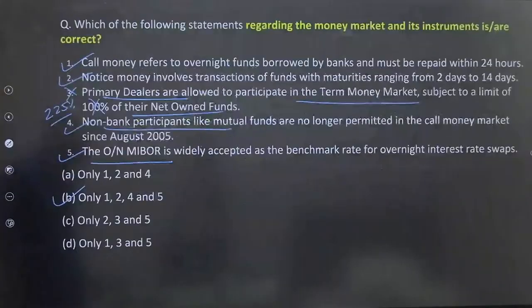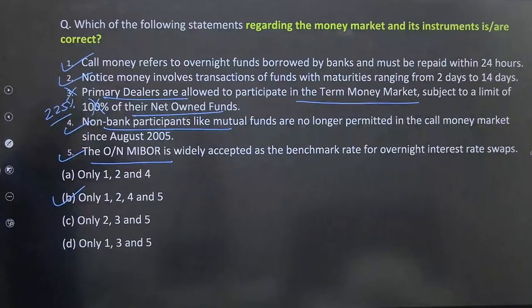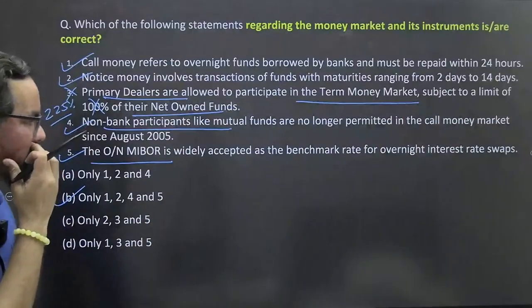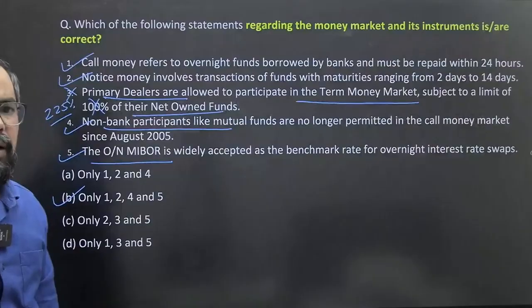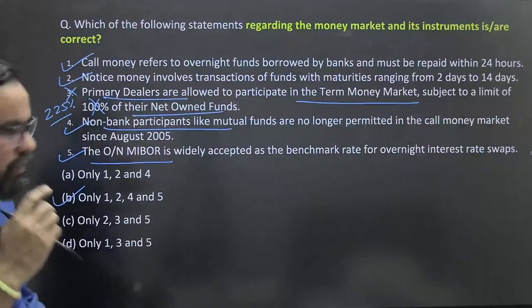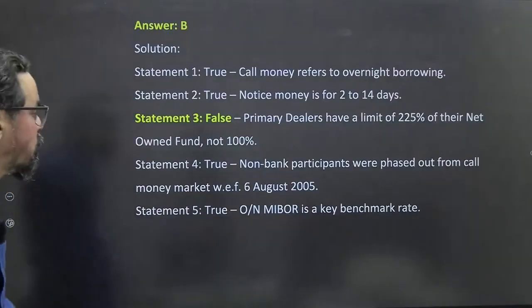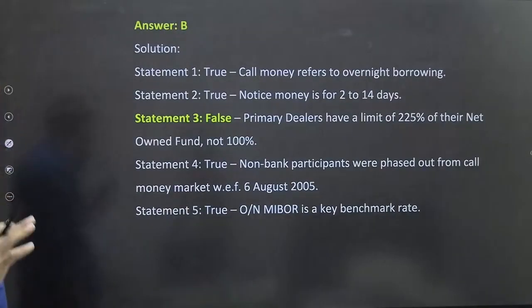Why are you guys mentioning A? 1, 2, 4, no, this 1 to 5 is also right. 5 is also right. This is still available as the benchmark overnight interest rate swap. It is about the overnight MMID. We have MMID, but ARR we generally use. Please do cross check this point, if I'm missing that ARR factor. So have a look at it once. I guess this more generally works.